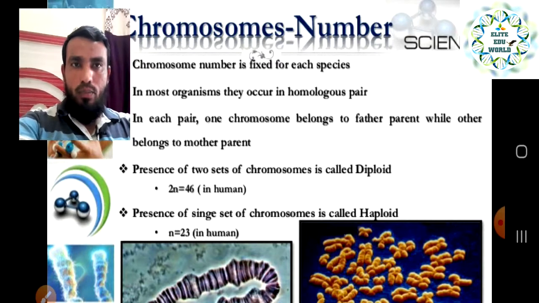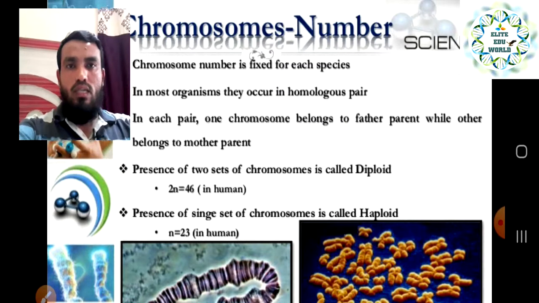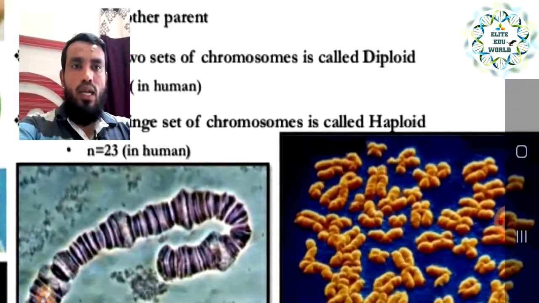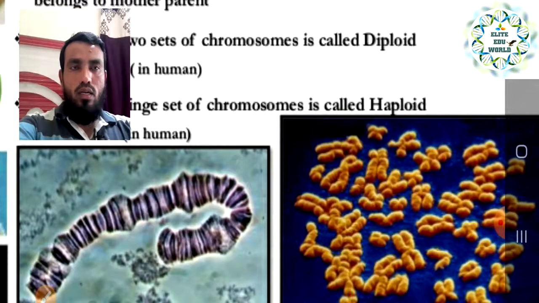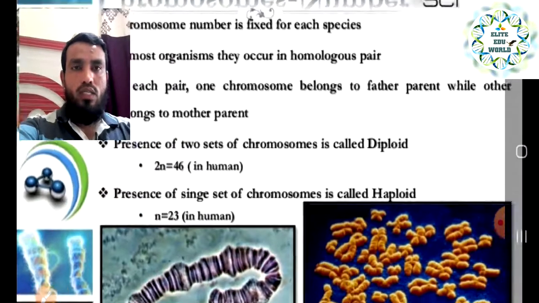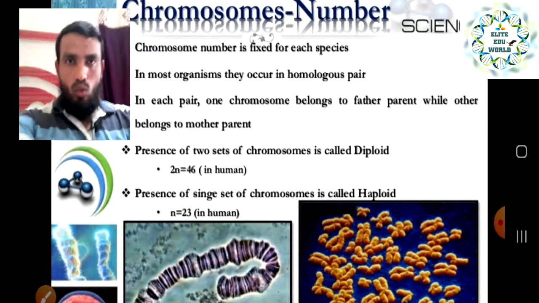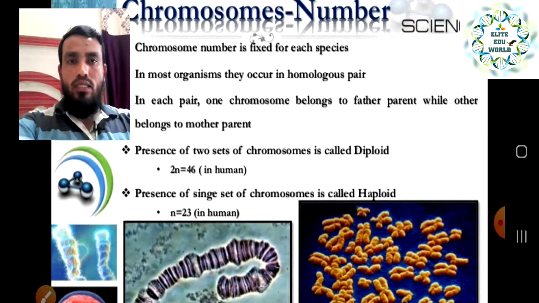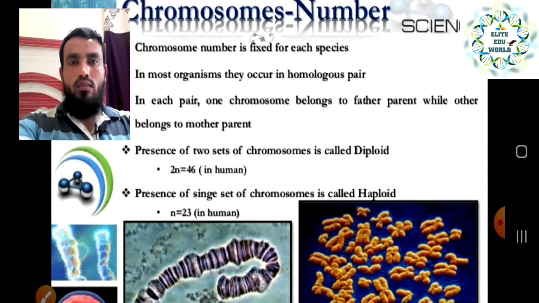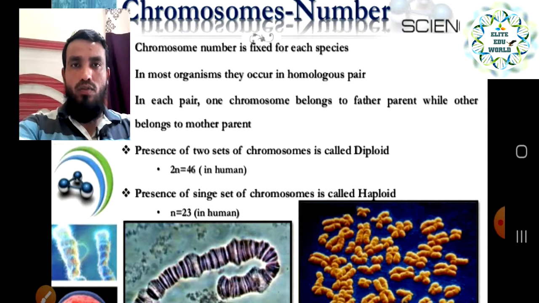In each pair, one chromosome belongs to the father, while the other belongs to the mother, because we are saying chromosomes are always in pairs like this. One in the pair comes from the mother and one comes from the father. That is why we have characteristics from both parents, and the presence of two sets of chromosomes is called diploid. That is multiplied by 2, which means we have 46 chromosomes.